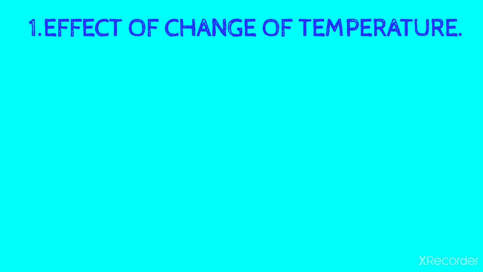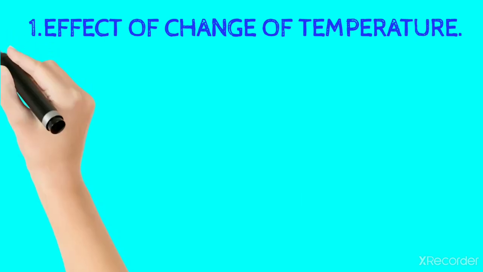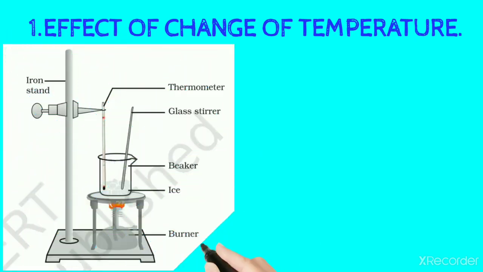Let's do an activity. First, collect these things: a beaker, 150 grams of ice, a laboratory thermometer, a glass stirrer, a burner, and an iron stand. Set up all the things as shown in this figure, and start heating on low flame. Note the temperature when the ice starts melting.